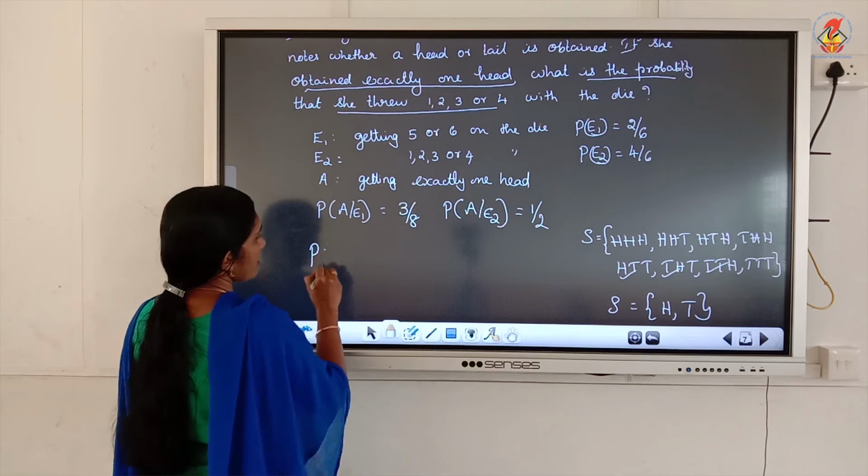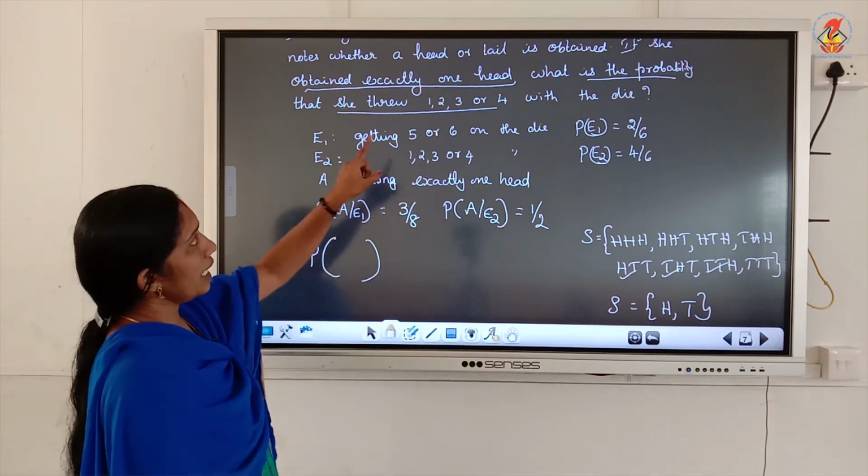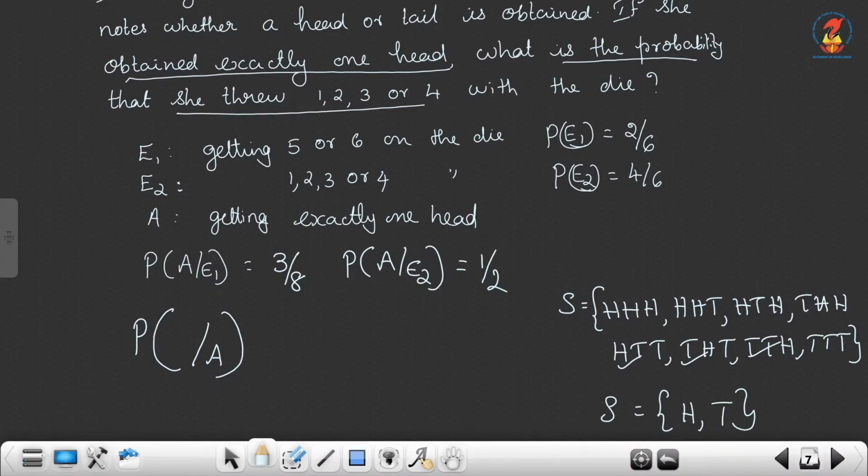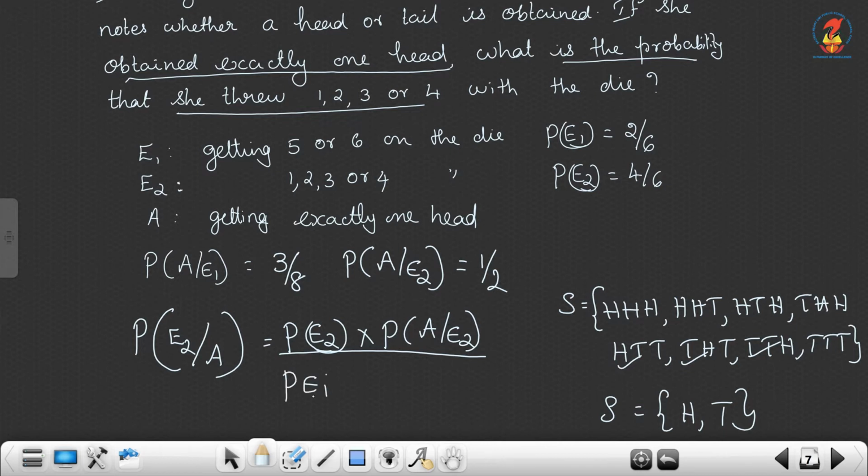Now the question is, the girl obtained exactly one head, that is in the denominator. What is the probability that she threw 1, 2, 3 or 4? That is E2. So P of E2 given A, we have to find. Then the formula is P of E2 into P of A given E2 divided by P of E1 into P of A given E1 plus P of E2 into P of A given E2.